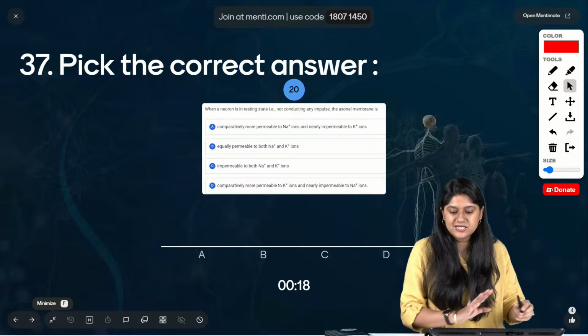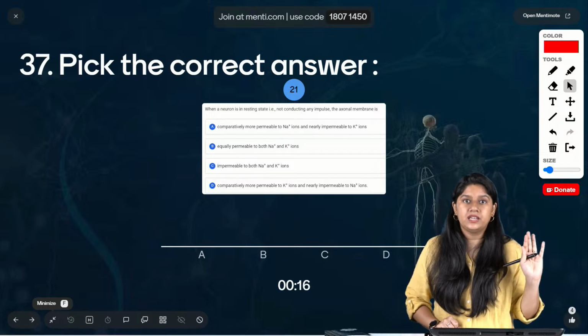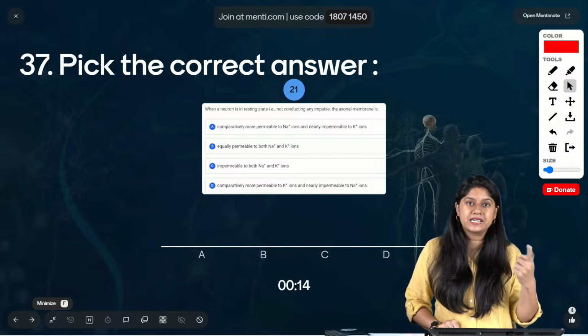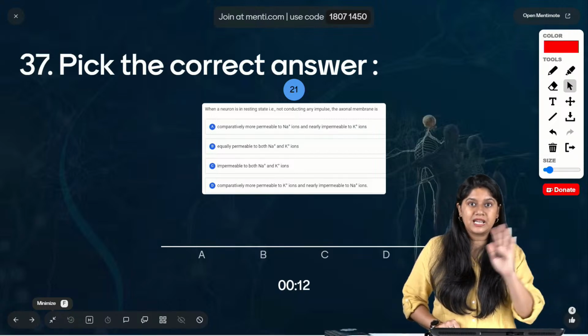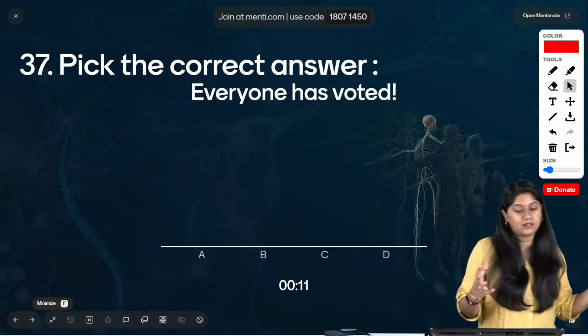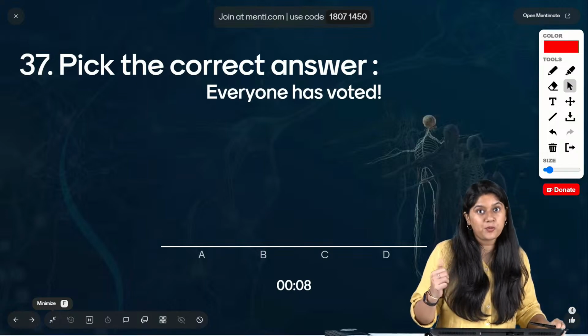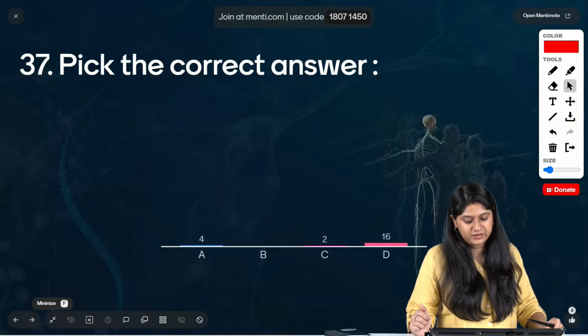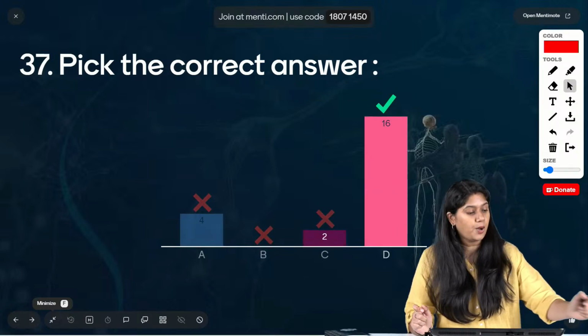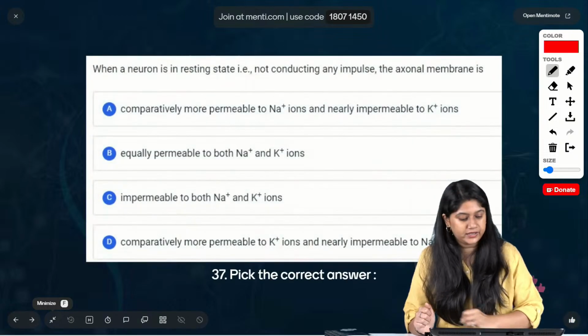See, option number B and C you can cut off, they are not possible. So either option A or option D will be the correct answer. Very good. Option number D is the correct answer.